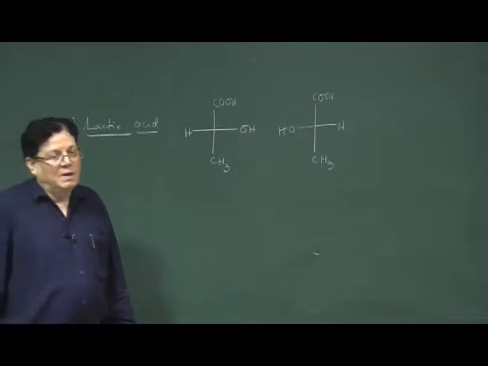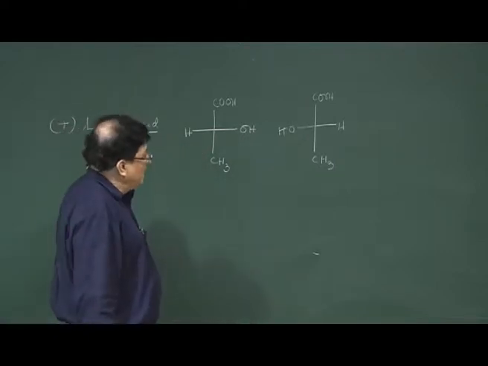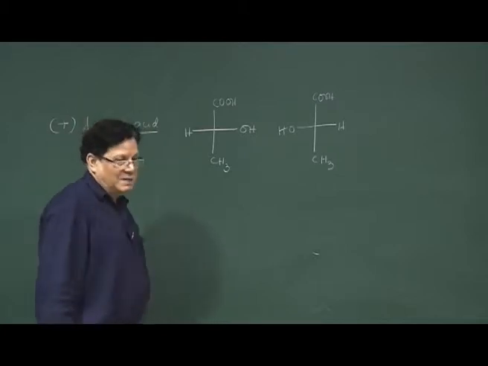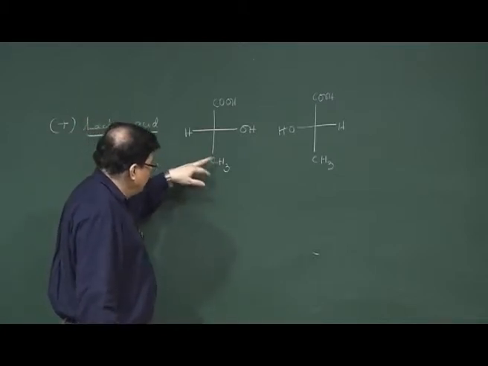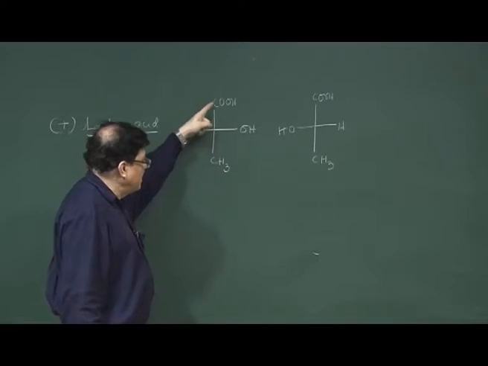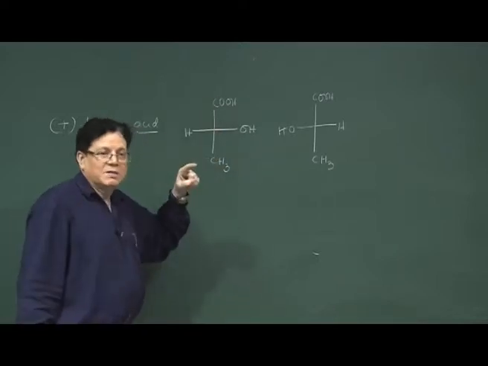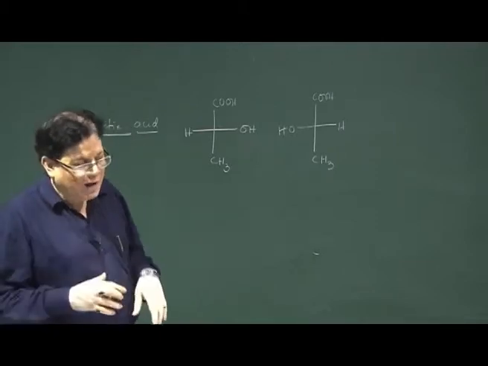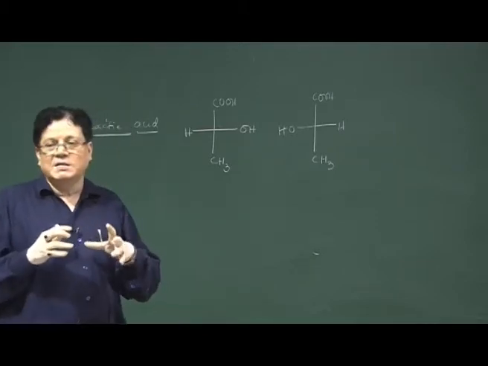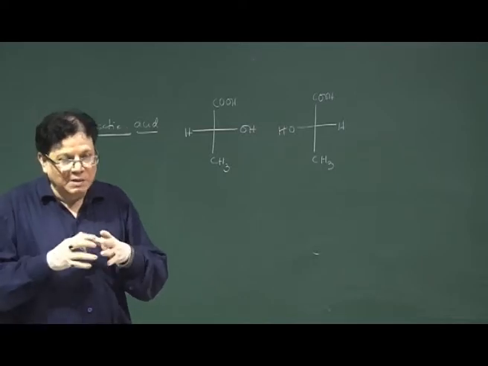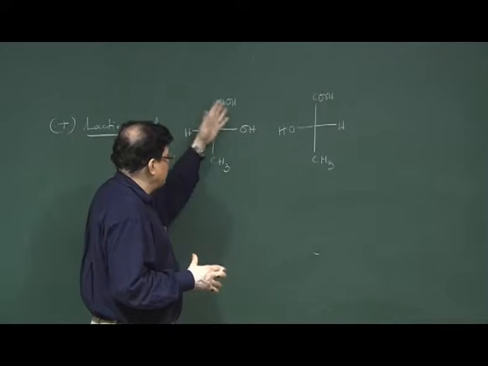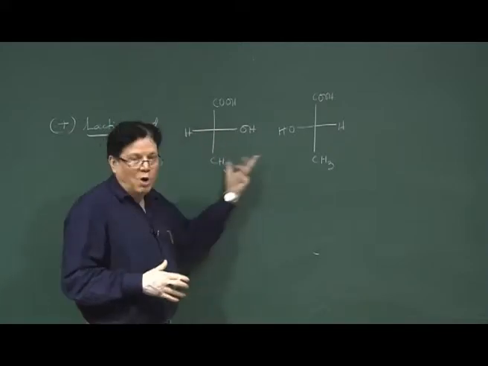In order to write the correct formula of plus lactic acid, if I know the absolute arrangement of the groups in space of plus lactic acid, then I have to have some way to describe its name, because simply saying plus lactic acid lands me in trouble, as I can have two options.